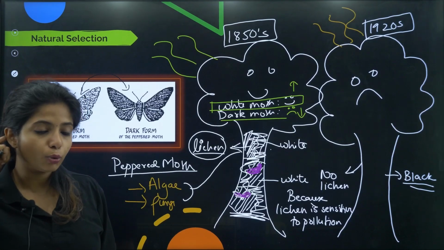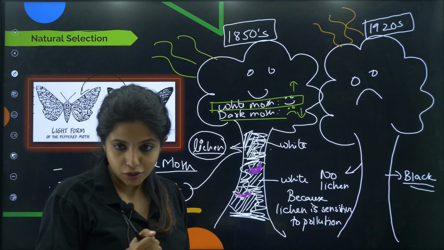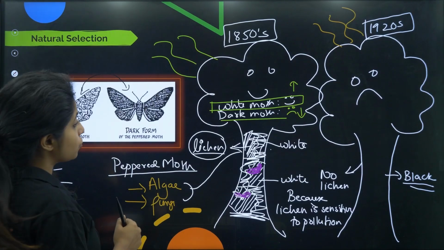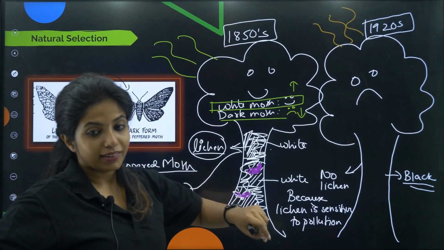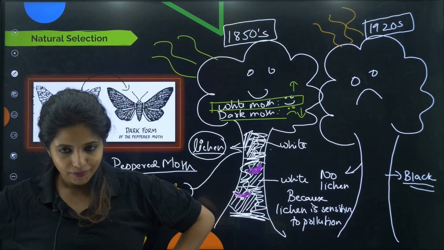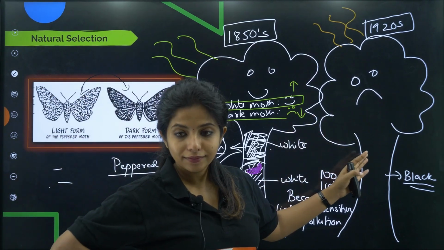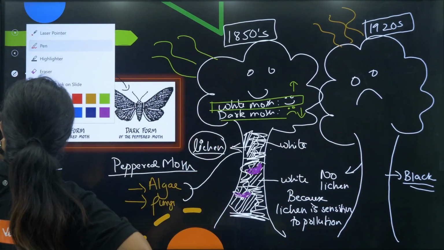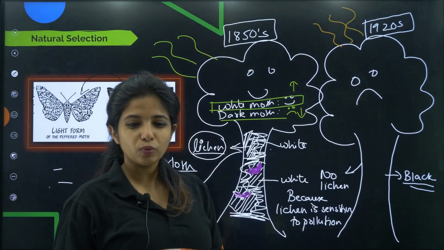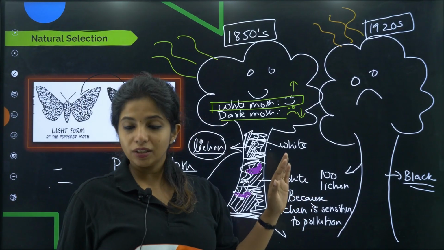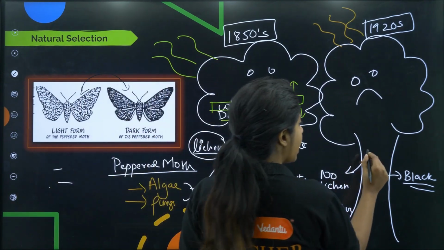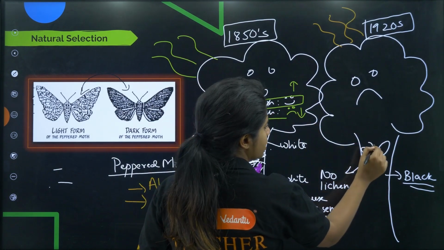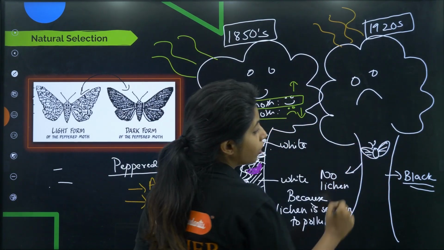Now in the 1920s, there came a twist in this story. Just like how you have twists in the films, right? Similarly over here also you have a twist. Now the thing was, there was no lichen, so the trunk became black. Now over here, you think the white moths which were like, we are the ones who dominate the world, we will be coming and sitting over here and no one would understand that we are here. But they are clearly visible, my dear friends. They got clearly visible.